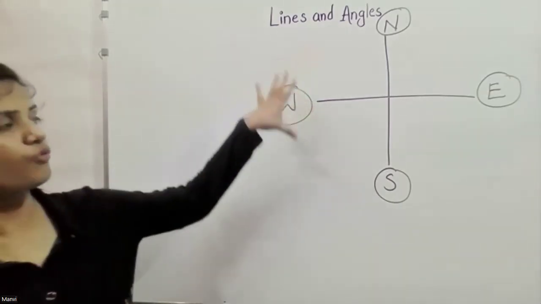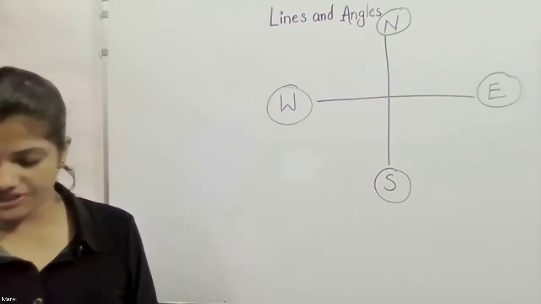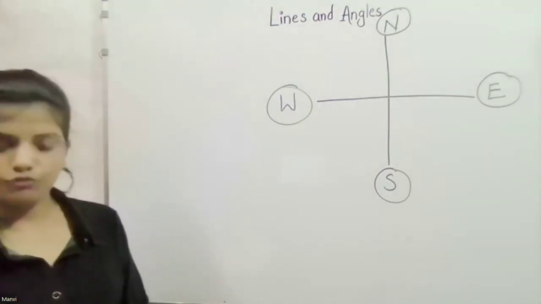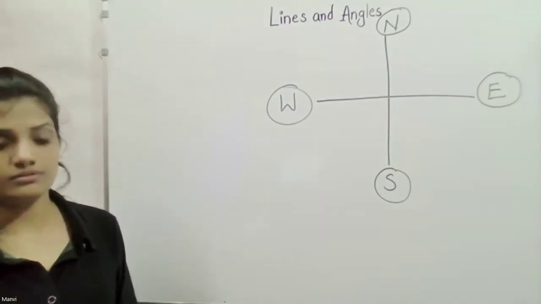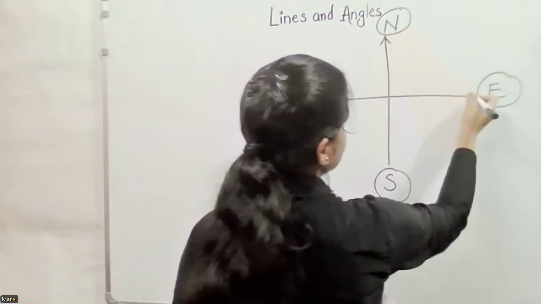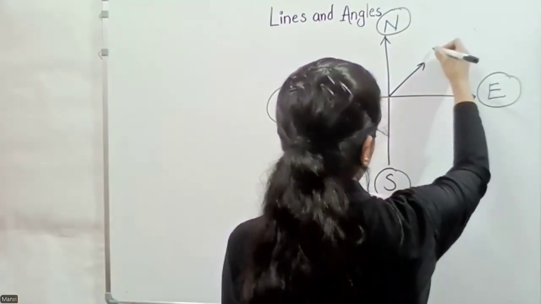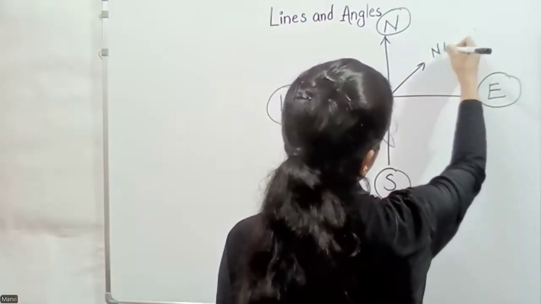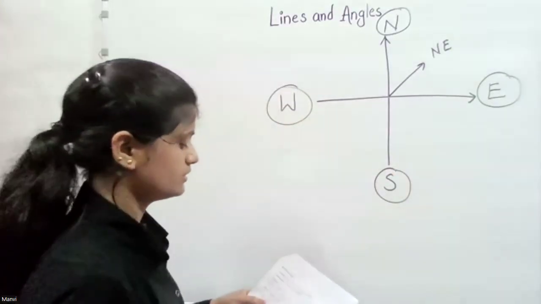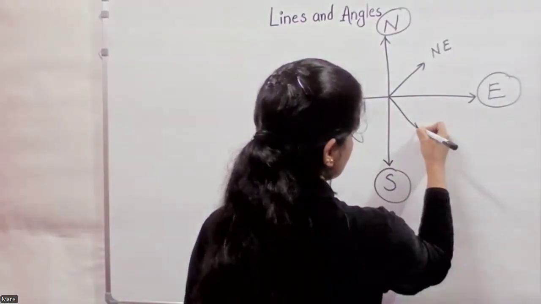So these 4 are the 4 major directions. And there are 4 sub-directions as well. Between north and east, there is one direction which is northeast. Between east and south, there is southeast.